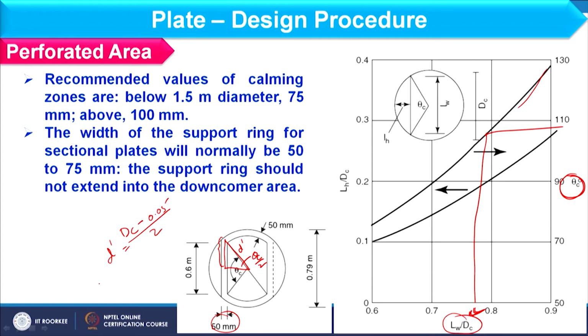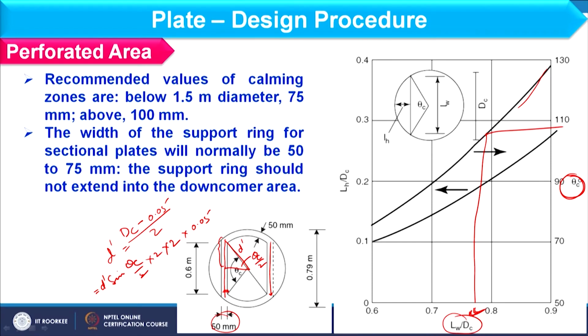That should be d dash sine theta c by 2, into 2, because I have to consider this also, into 0.05, because this thickness is 50 mm. Fine. In this way you can find out the area of the calming zone.